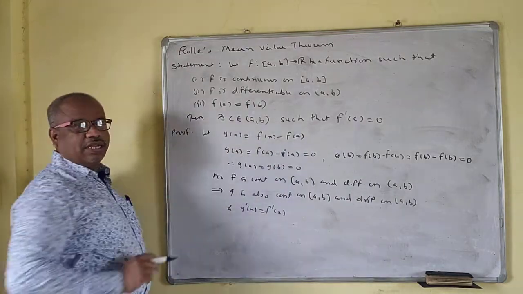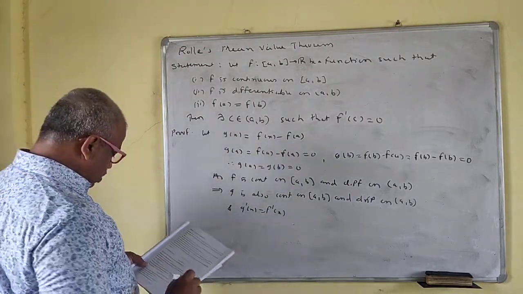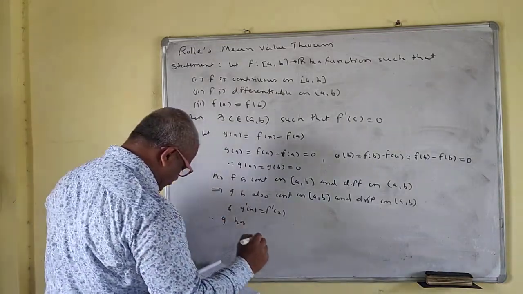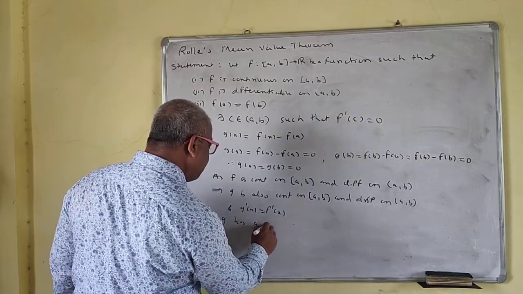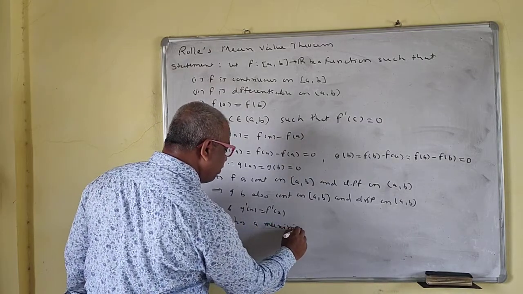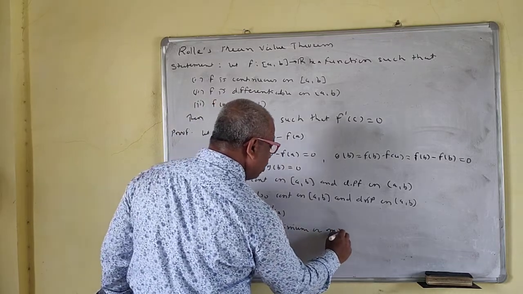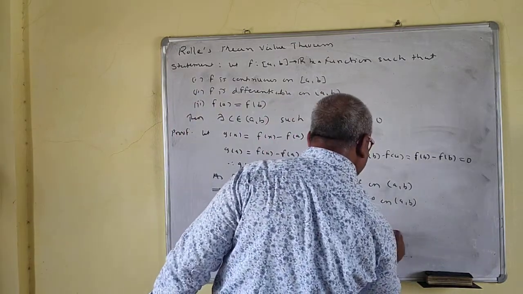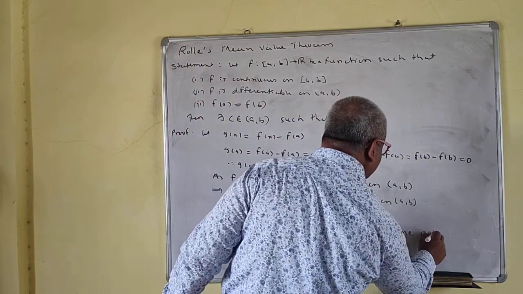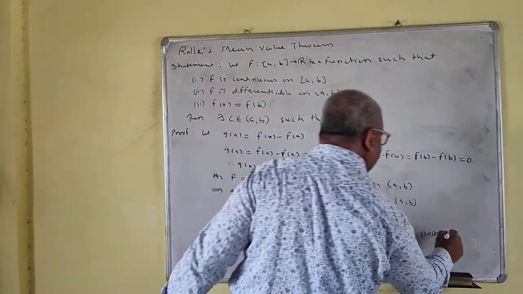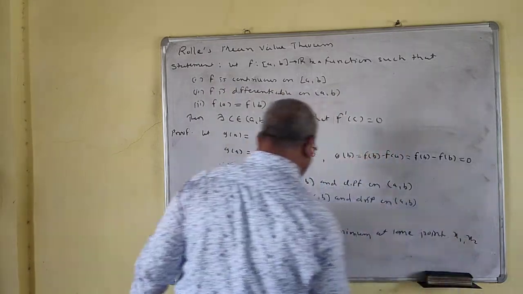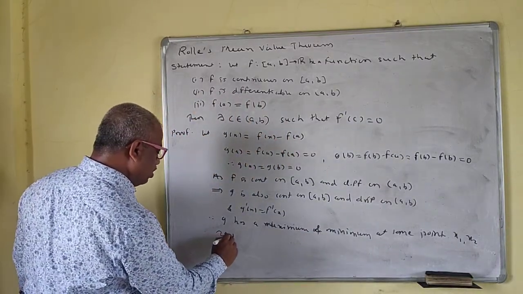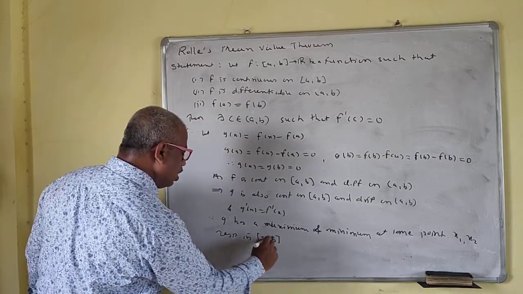If we differentiate, the derivative of f(a) is 0. So the derivative exists, therefore g has a maximum or minimum at some points x1 and x2 respectively in the closed interval [a, b].